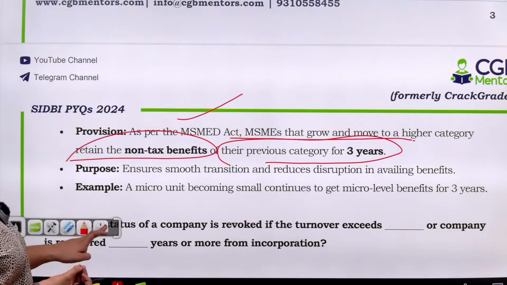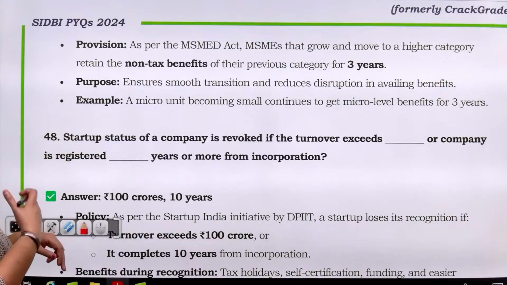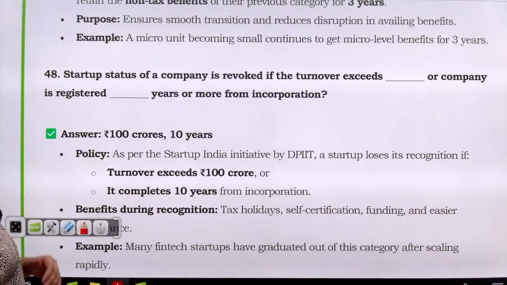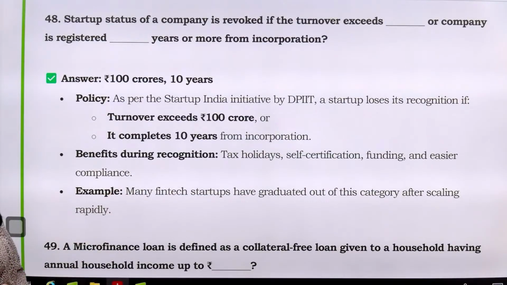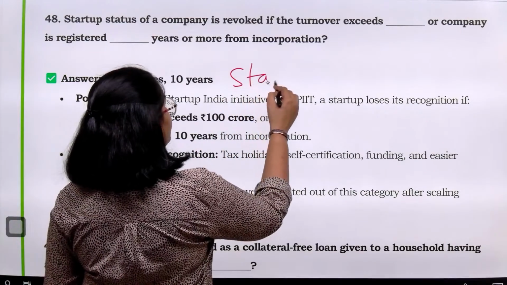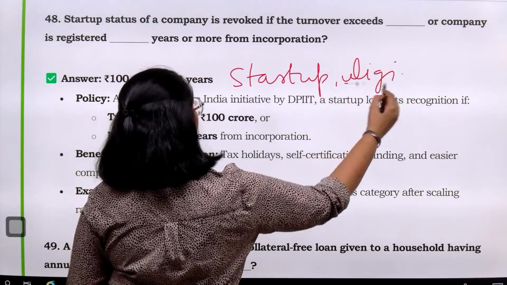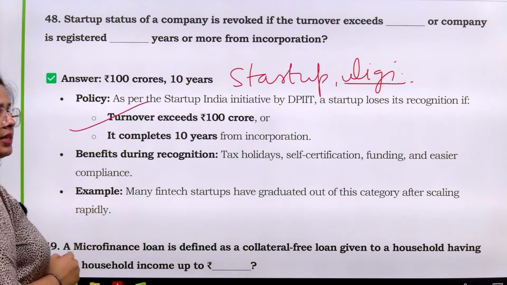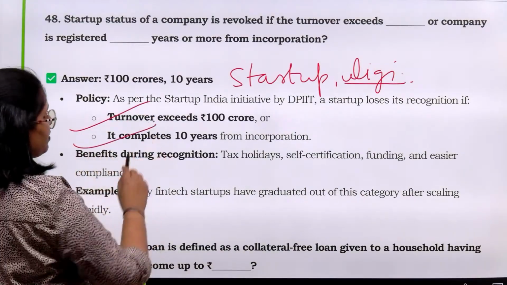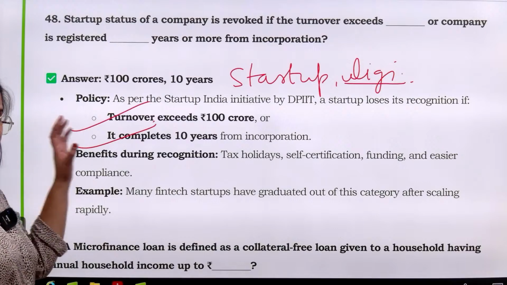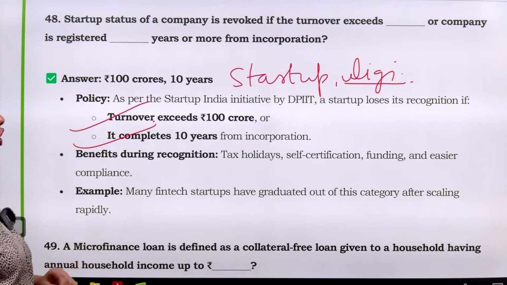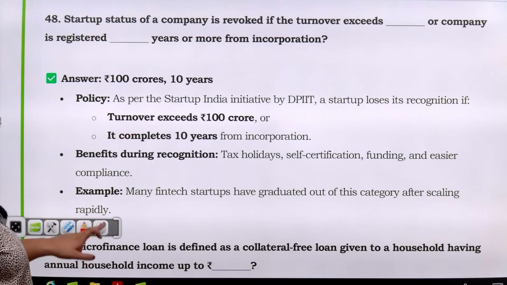Now next is: the startup status of a company is revoked if the turnover exceeds a certain amount, or the company is registered for this many years or more from incorporation. So आपका ये Startup India initiative का straight away question है, and this is about the eligibility for the benefits. Startup के केस में अगर हम eligibility benefits के बारे में बात करें, then this comes up. If your turnover exceeds this much, or it has completed this many years from incorporation, after this you will not be eligible for the recognition.